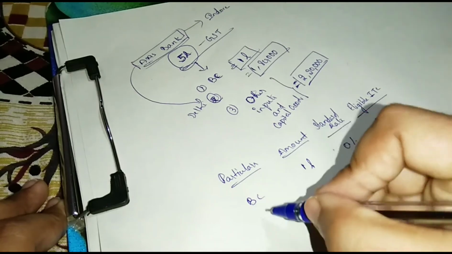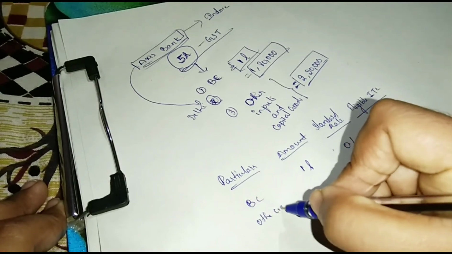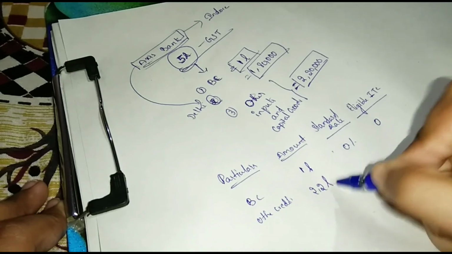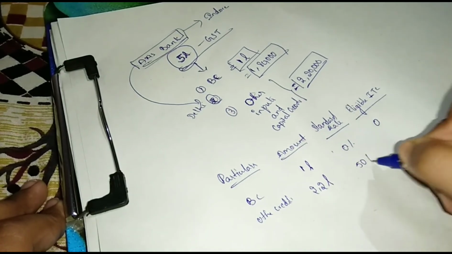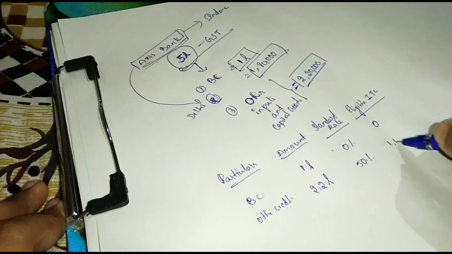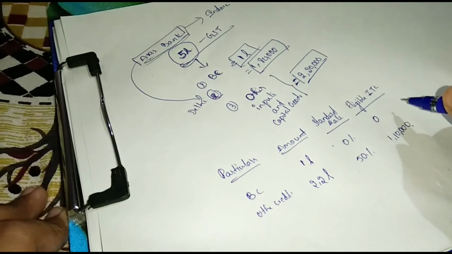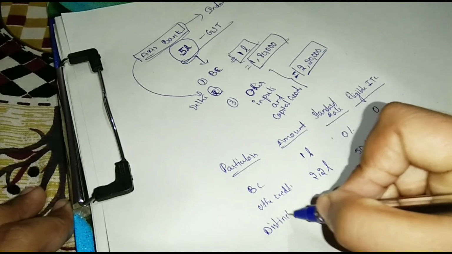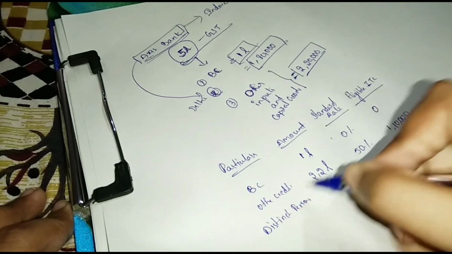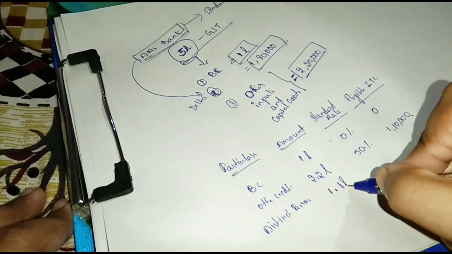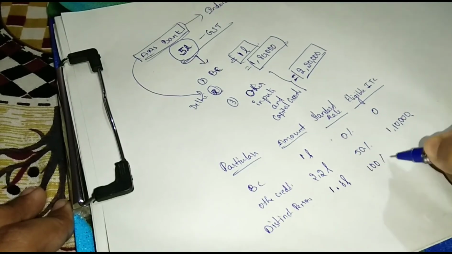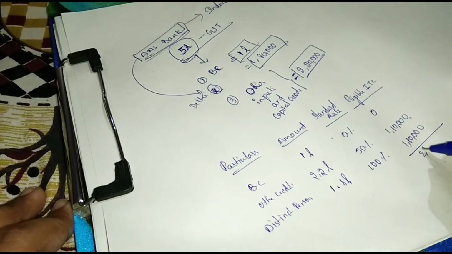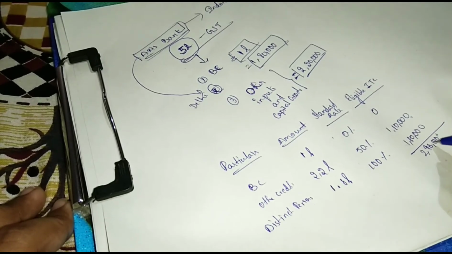Next, other credits 2,20,000 at 50%, that is 1,10,000 eligible ITC. And next, distinct persons 1,80,000 at 100%, 1,80,000. So 2,90,000 eligible ITC.